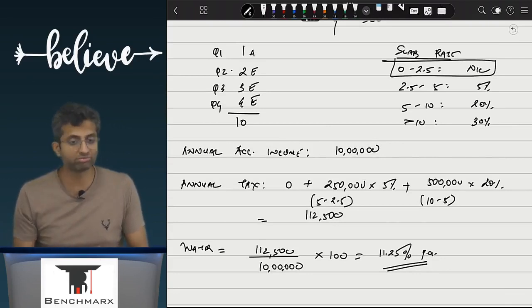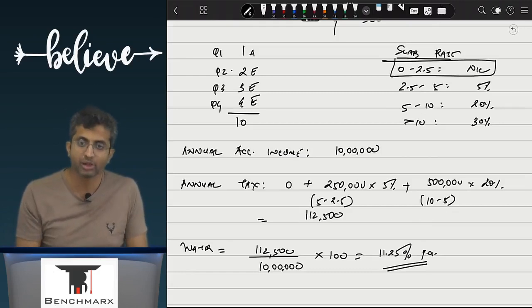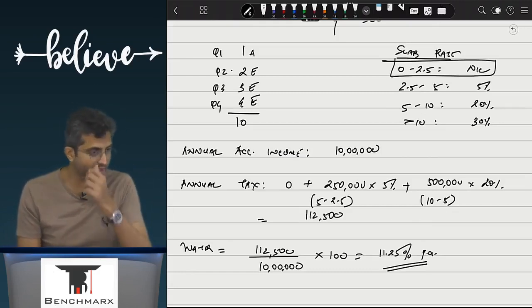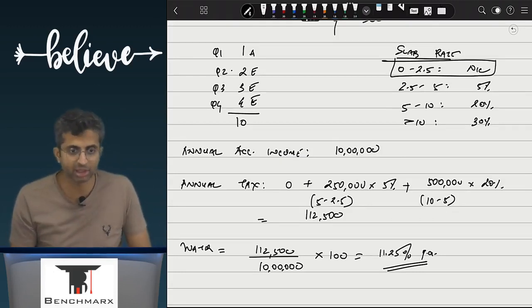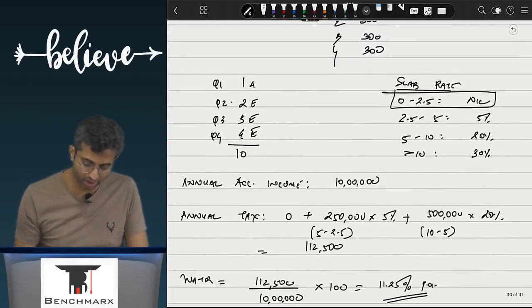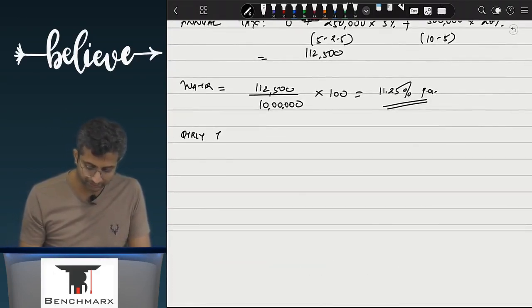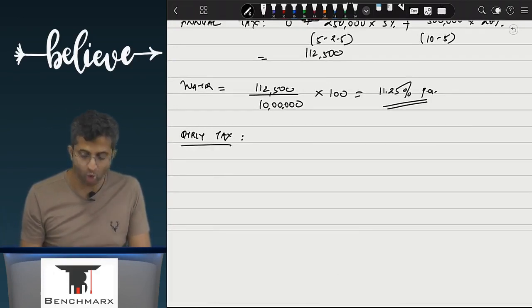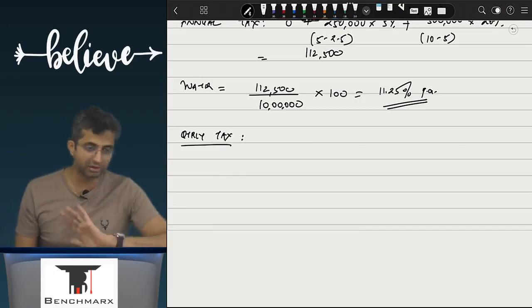Let us say you are a sweater company. आपका मेन धंधा तो विंटर में ही होने वाला है. First 2 quarters you will hardly have any business, but in the last 2 quarters you will have relatively more business. अरे बराबर. And as a result, over here, if you want to figure out the quarterly tax, it is wrong to say that we will recognize this as directly 1,12,500 divided by 4.